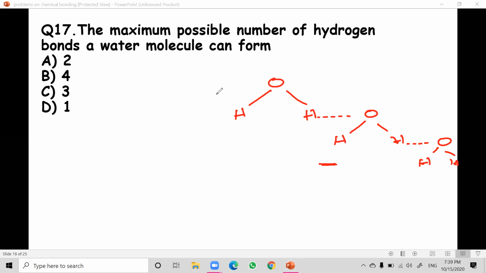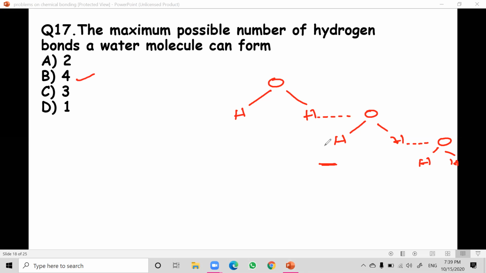Again, the maximum possible number of hydrogen bonds. Again I'm telling the answer, so just giving you the answer: 4.